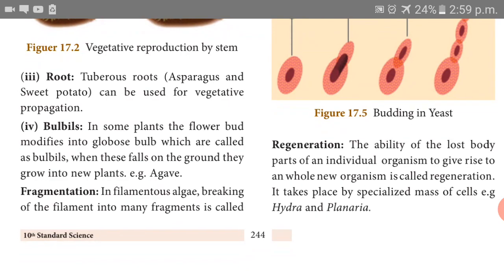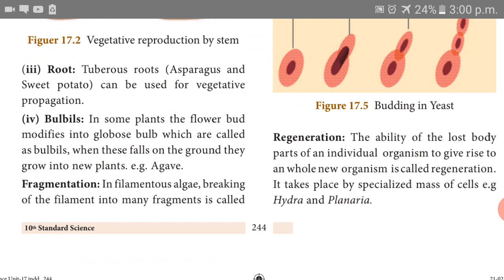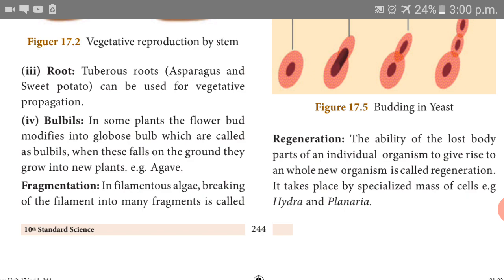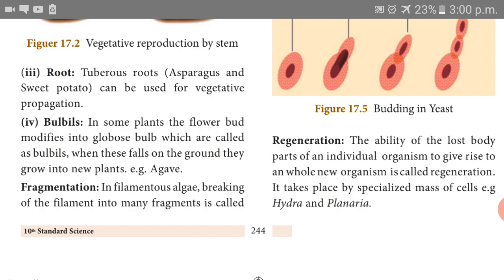Next one is bulbils. In unfavorable conditions, in some plants the floral buds are modified into globose bulbs. The floral bud is modified into a bulb-like structure, that is called bulbils. After maturing, these bulbils fall onto the ground and grow as a young one. This is called bulbils. Can you understand now? Example, agave.